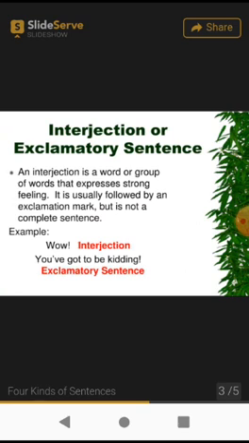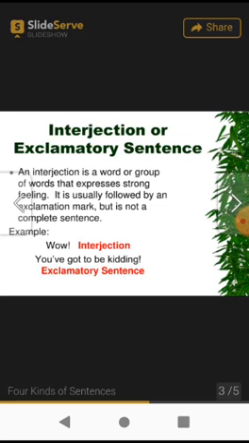Now in this slide, interjection and exclamatory, both the words are the same, so don't get confused. The meaning is the same for both words. Here the definition is given. An interjection is a word or group of words that expresses strong feeling.